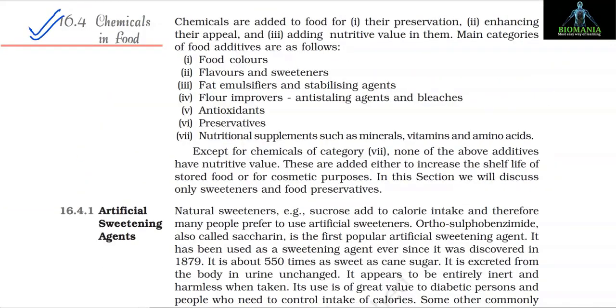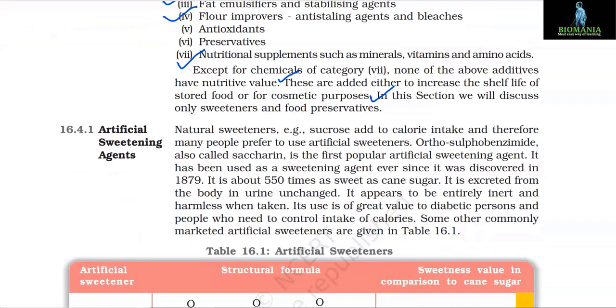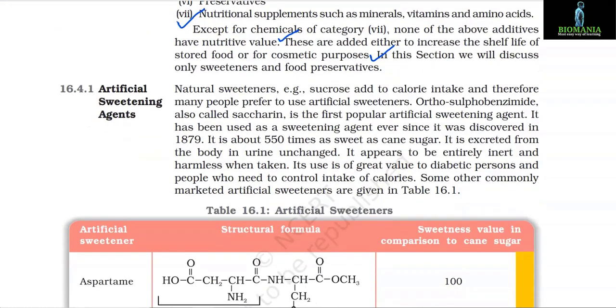16.4 Chemicals in food. Chemicals are added to food for number 1, their preservation, number 2, enhancing their appeal, and number 3, adding nutritive value to them. Main categories of food additives are as follows: food colors, flavors and sweeteners, fat emulsifiers and stabilizing agents, flavor improvers, antistaling agents and bleaches, antioxidants, preservatives, and nutritional supplements such as minerals, vitamins and amino acids. Except for chemicals of the last category, none of the above additives have nutritive value. These are added either to increase the shelf life of stored food or for cosmetic purposes. In this section, we will discuss only sweeteners and food preservatives.